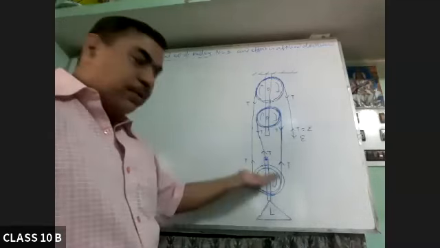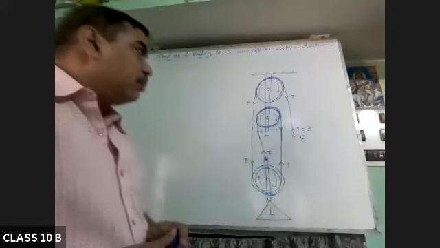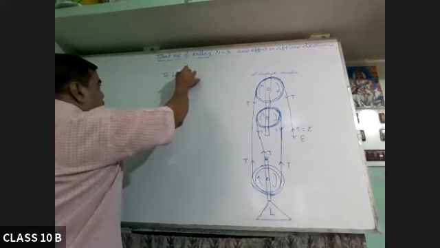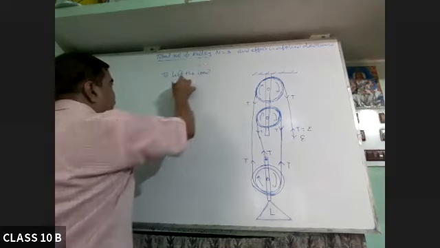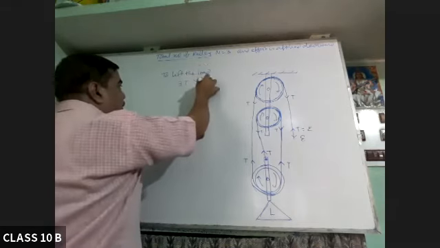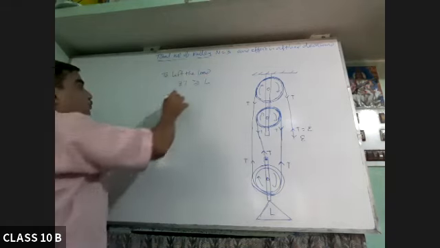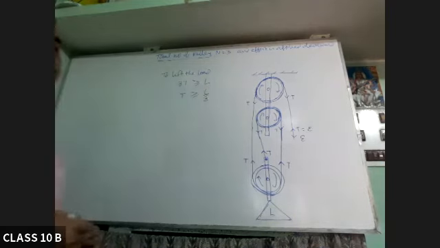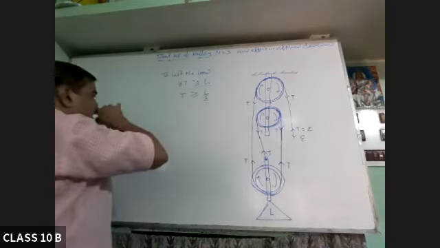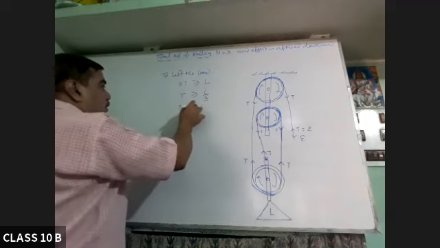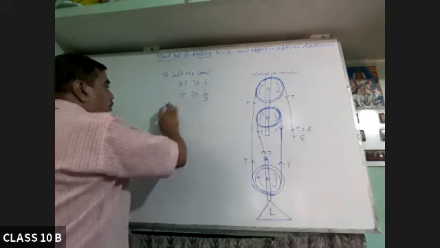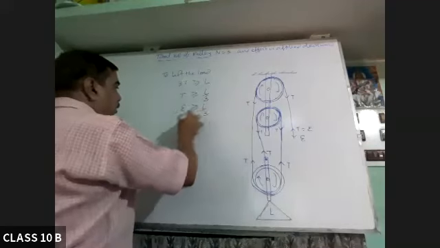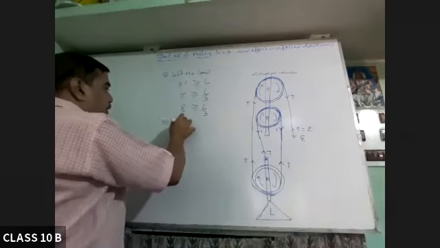If you want to lift this, this 3T must be greater than or equal to the load. This 3T must be greater than or equal to this L. Now, since this T is equal to effort, this effort will be greater than or equal to L by 3. So, minimum effort will be L by 3.